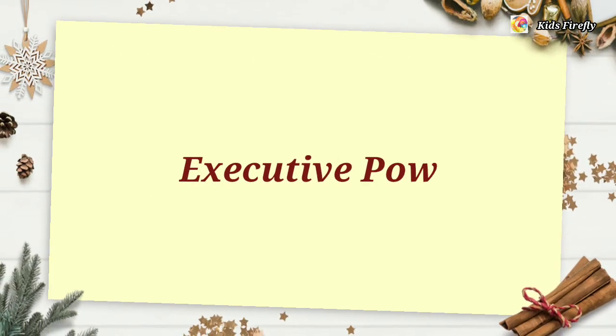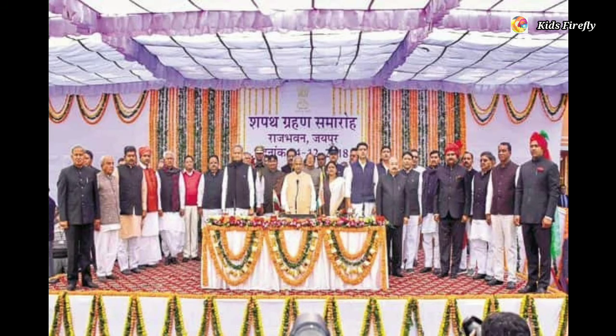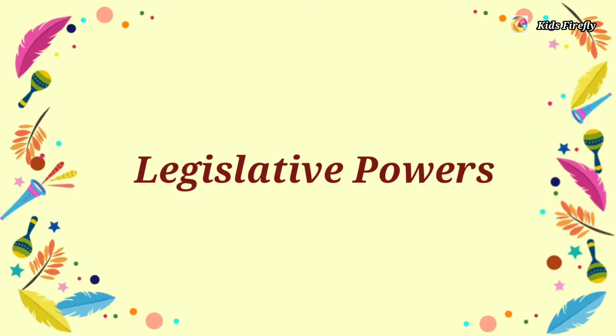First is executive powers. The governor appoints the chief minister, who is the leader of the majority party. He also appoints the council of ministers, the members of State Public Service Commission and the attorney general. The president consults the governor for the appointment of judges of High Court and the governor appoints the judges of the district court. Legislative powers.